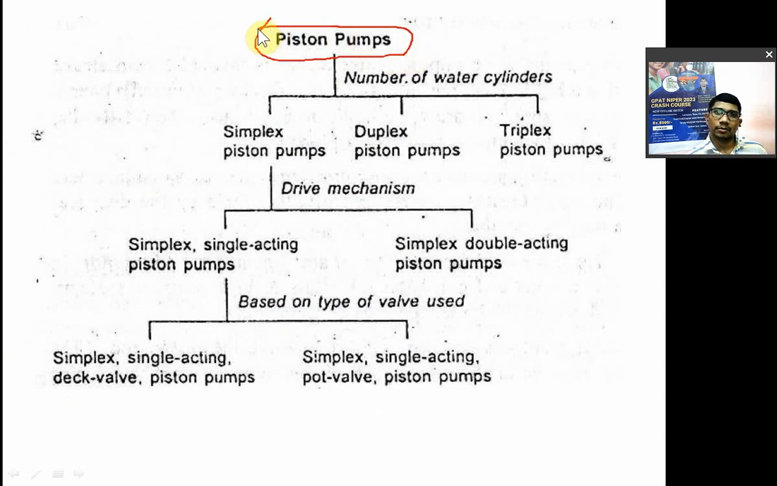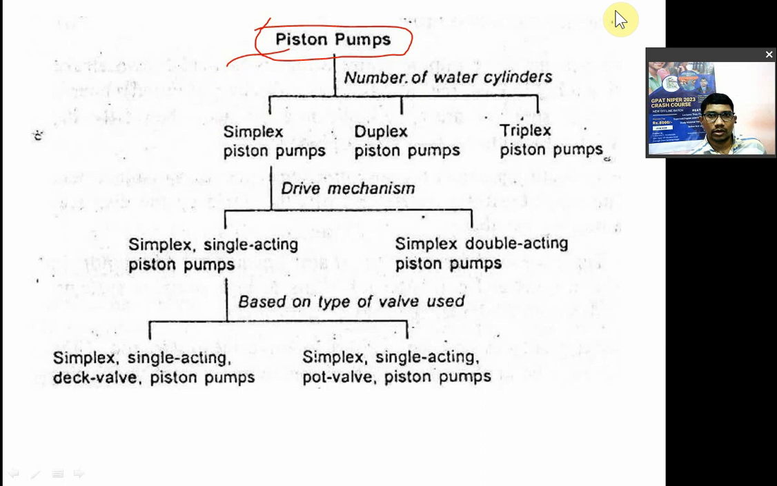Piston pump is a type of reciprocating pump. Option B will be gear, option B will be centrifugal pump, option C will be peristaltic pump. याद रखो, पिस्टन पंप, जितने भी पिस्टन पंप रहेंगे उसमें सिंप्लेक्स, डुप्लेक्स, ट्रिप्लेट्स जो भी आएगा वो सब क्या है?